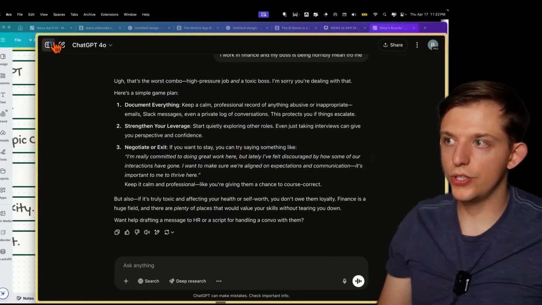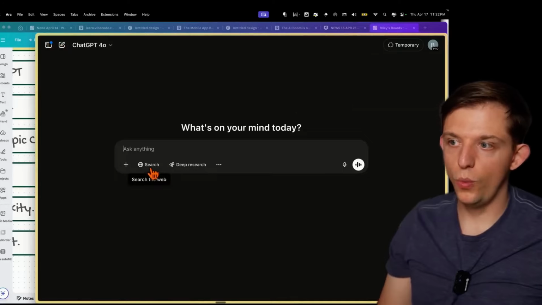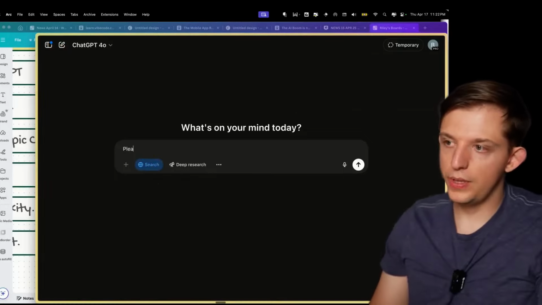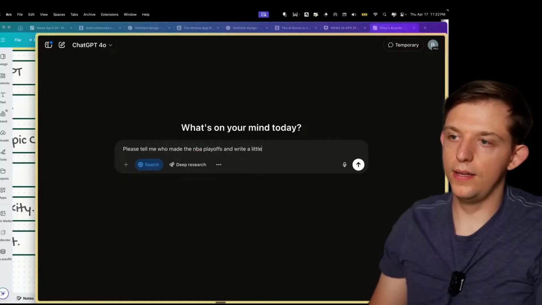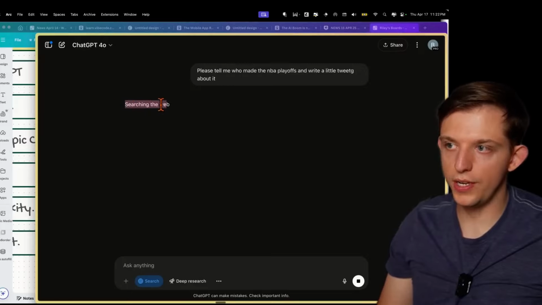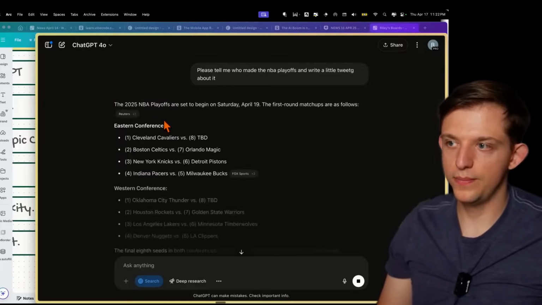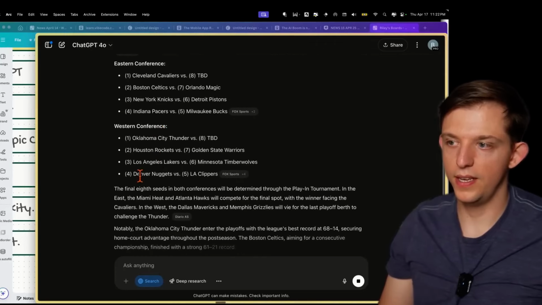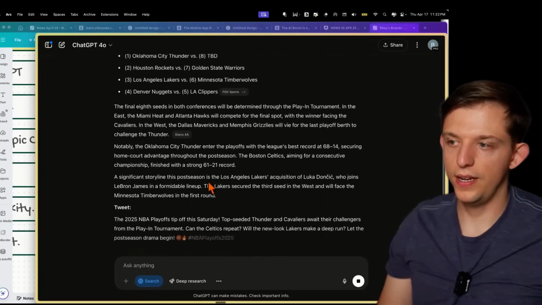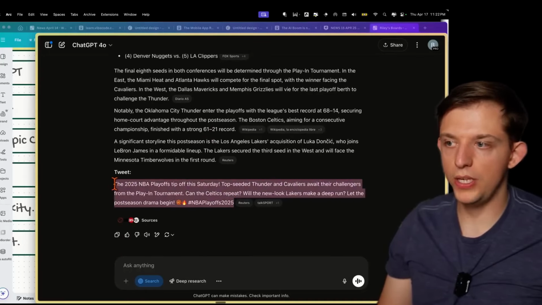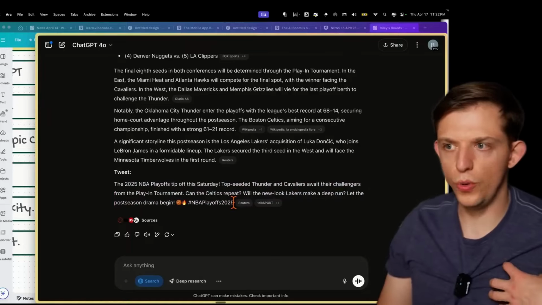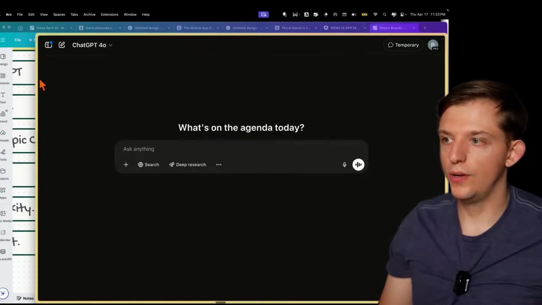If we just start a new chat here, we can turn on search and we can say, please tell me who made the NBA playoffs and write a little tweet about it. And as you can see here, it says searching the web. And so it searched the web. It tells us exactly who's made the playoffs. It gives us a little information on it. And then it gives us a tweet. And obviously, it doesn't have any information about how I would tweet, which brings me to projects.